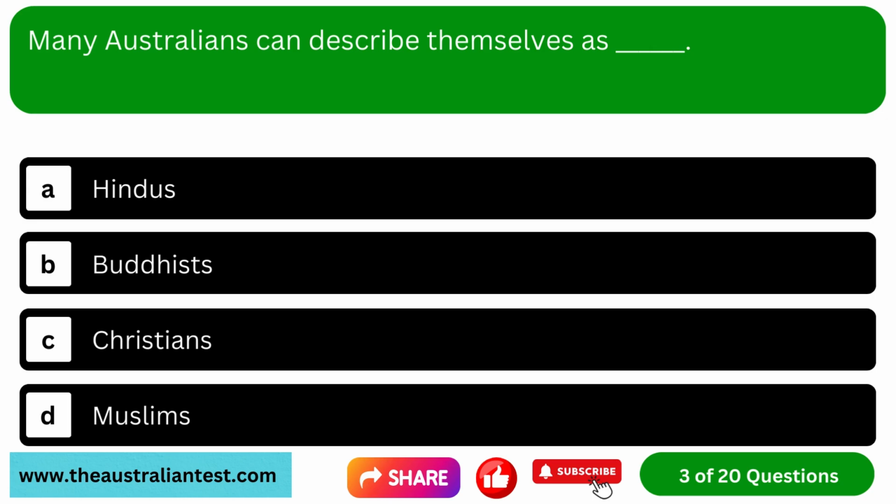Question 3. Many Australians can describe themselves as Option A, Hindus. Option B, Buddhists. Option C, Christians. Option D, Muslims.